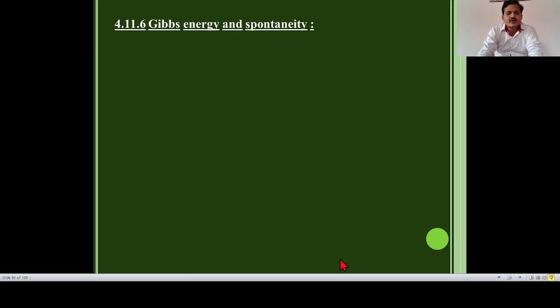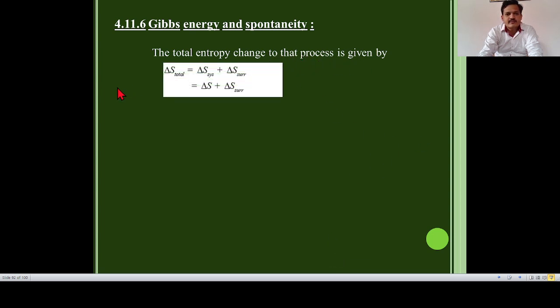Now, the next point is Gibbs energy and spontaneity. The total entropy change of the process is given by delta S total is equal to delta S system plus delta S surrounding.